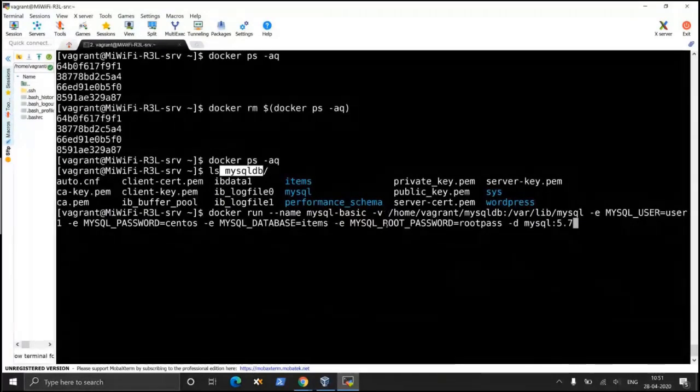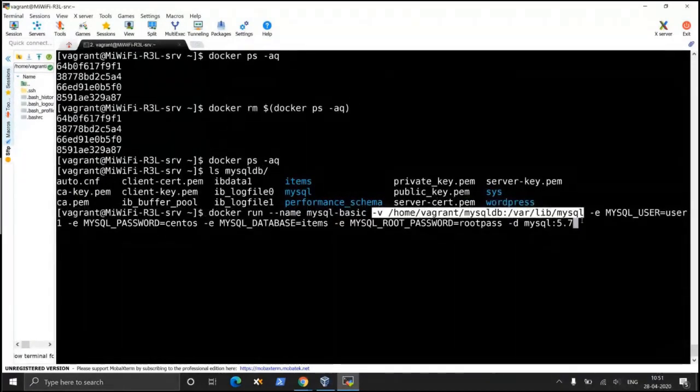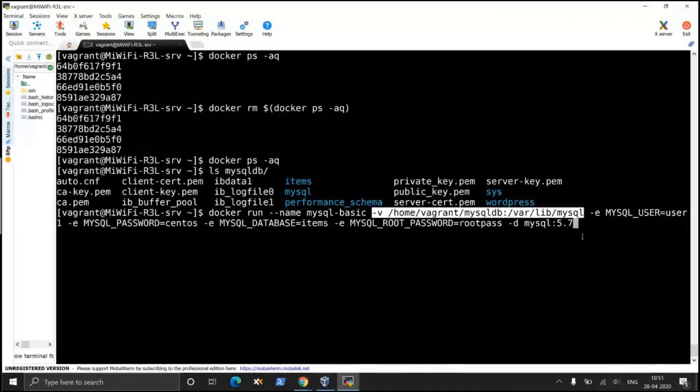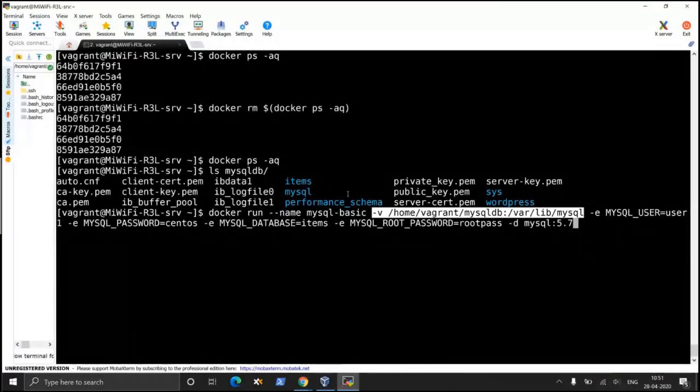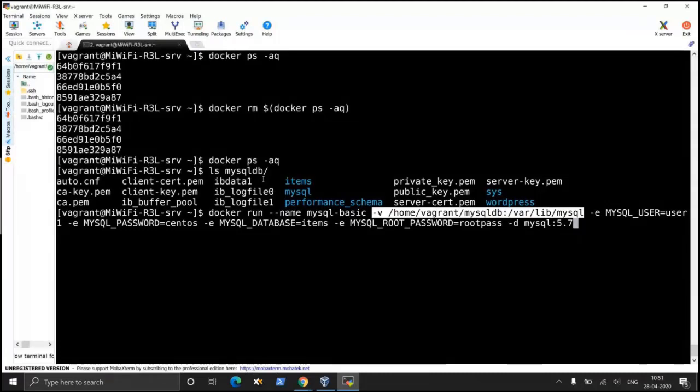I have reused this folder again. If I start the database again with the parameter -v /home/vagrant/mysqldb and map it to /var/lib/mysql inside the container, we are going to use this folder only. This is what I was demonstrating earlier. Is it clear to you?